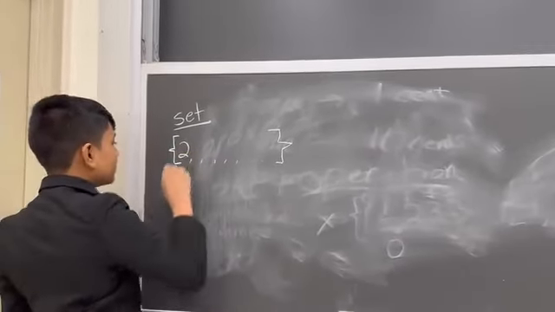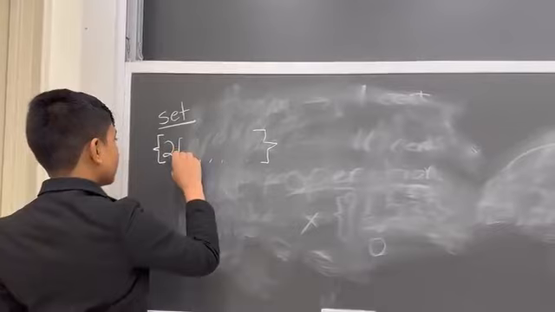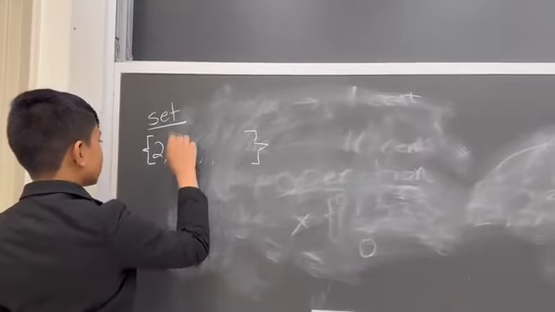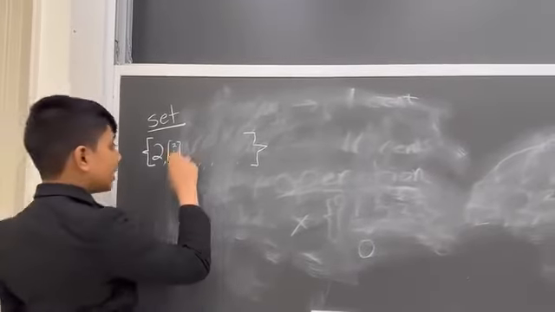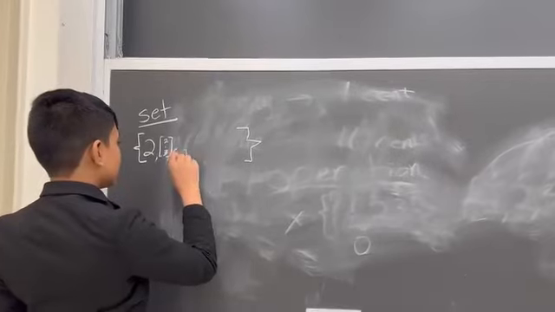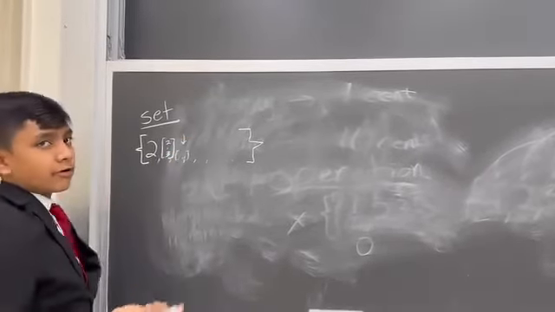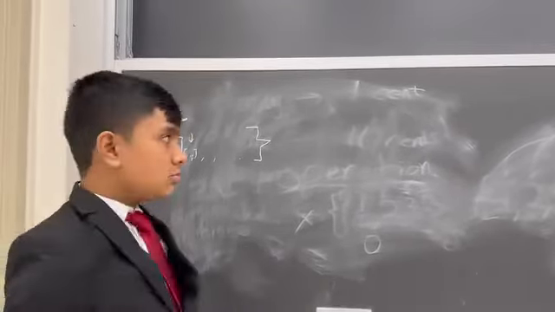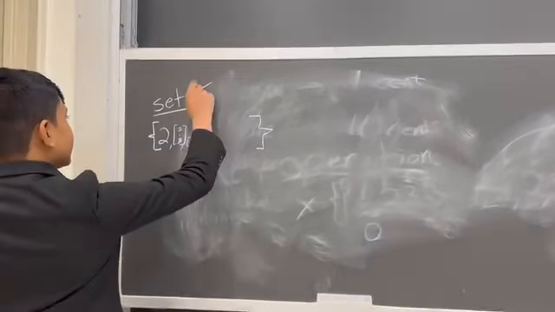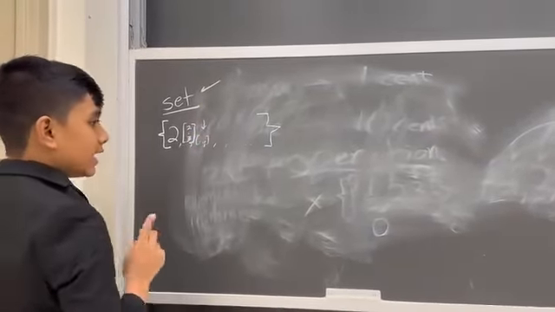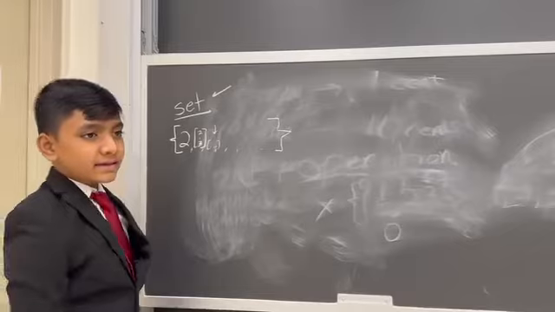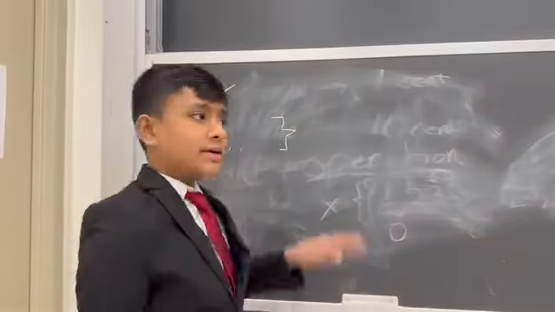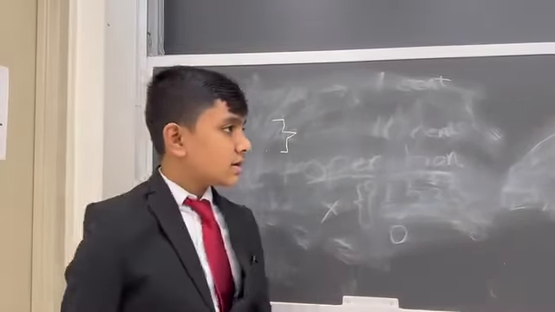They could be scalars. They could be vectors. They could even be other sets, even though that last one is very rarely used. So a set is a very unique thing, and it's basically the mathematical term for a collection of things.